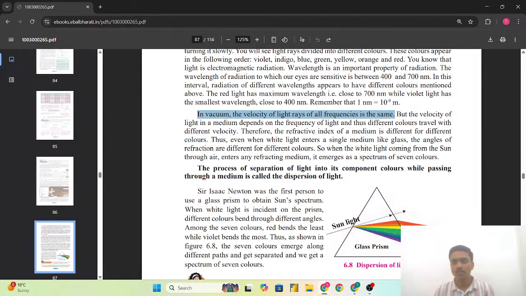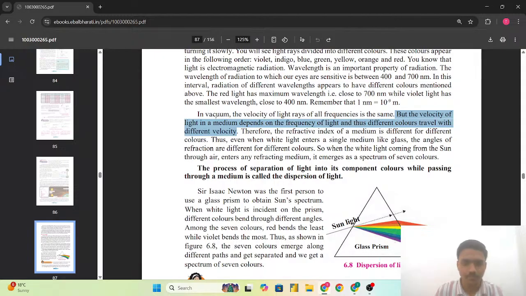जैसे कि हम देखते हैं हमारी आंखों पे जो रोशनी पड़ती है, लाइट की जो रिफ्लेक्ट होके आती है ऑब्जेक्ट से, due to which we are able to see the objects around us, वो all are having the different frequencies as well as the different velocity. But the velocity of the light in the medium depends on the frequency of the light, and thus different colors travel with the different velocity. That is the only thing which is told here, जो मैंने आपको अभी बताई.